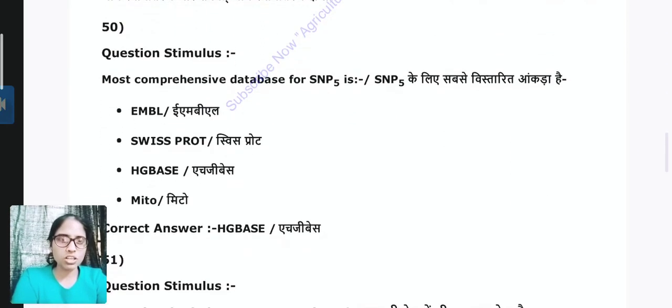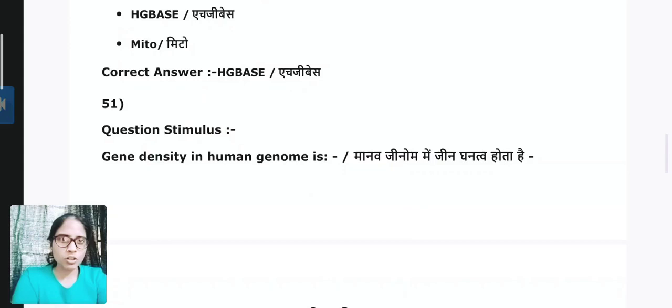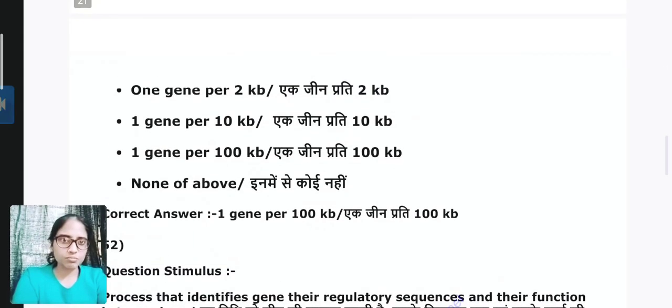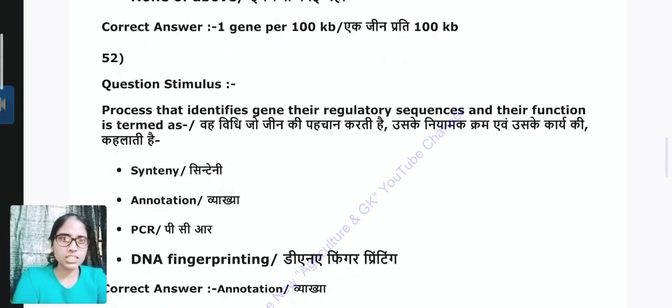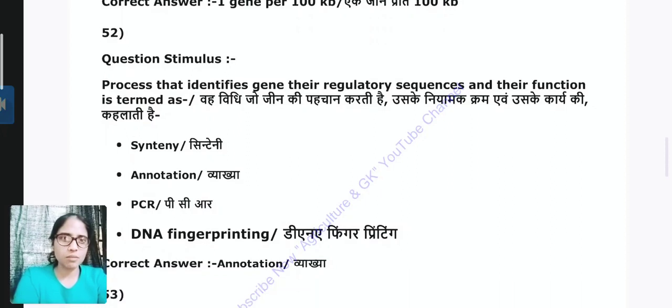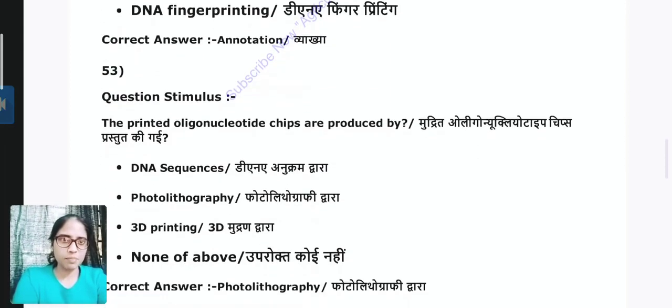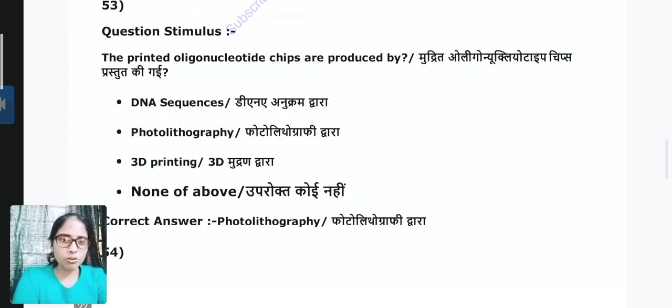Question 50. The most comprehensive database for SNPs is, answer is dbSNP. Question 51. Gene density in the human genome is approximately 1 gene per 100 kb. Question 52. The process that identifies genes, their regulatory sequences and their functions is termed as, answer is annotation. Question 53. Printed oligonucleotide chips are produced by photolithography.